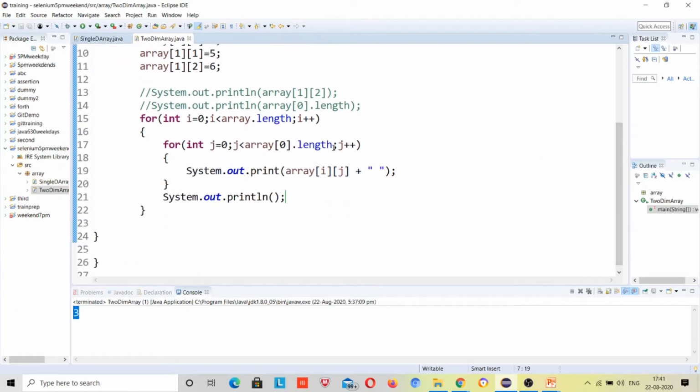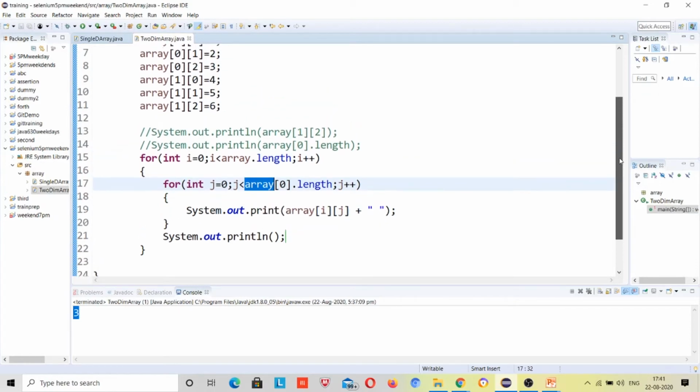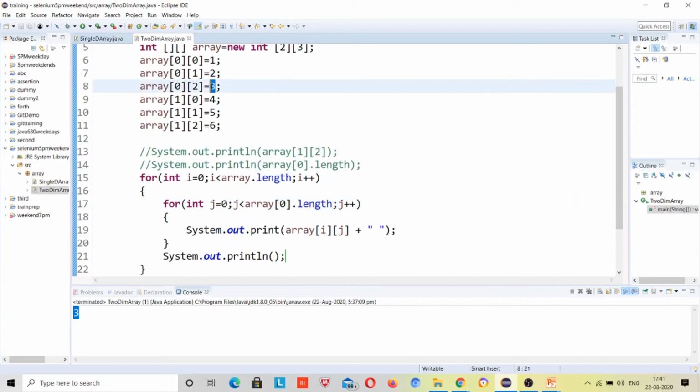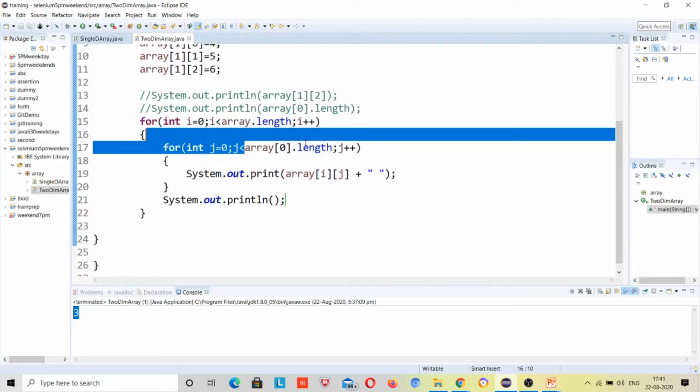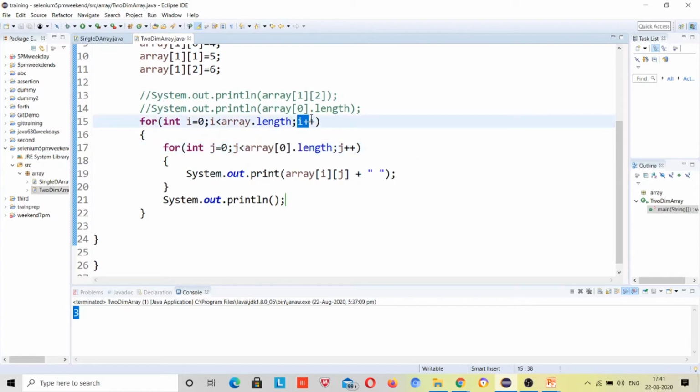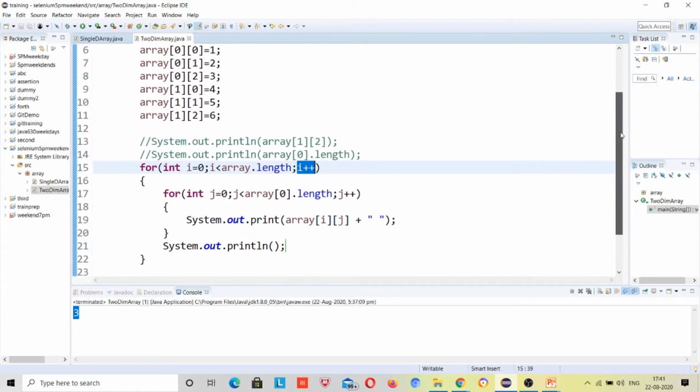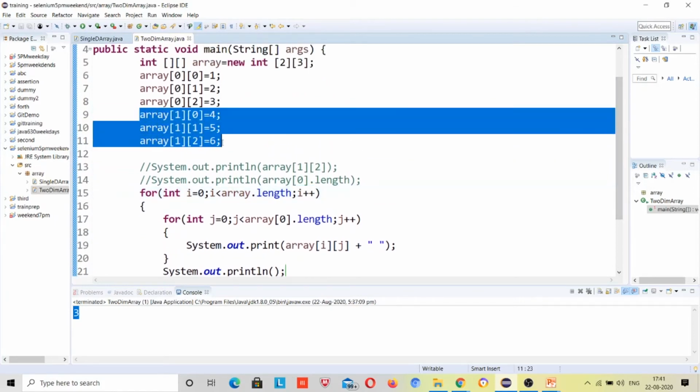Third time again j plus plus, j value will be 2, right? The array length returns 3, so the value 2 is less than 3, that's why it will again print array 0 and 2. Now the next time the value will be 3, and 3 is not less than 3, that's why it will go to the outer loop and do plus plus of the i value, so again this will print all these 3 values, right?